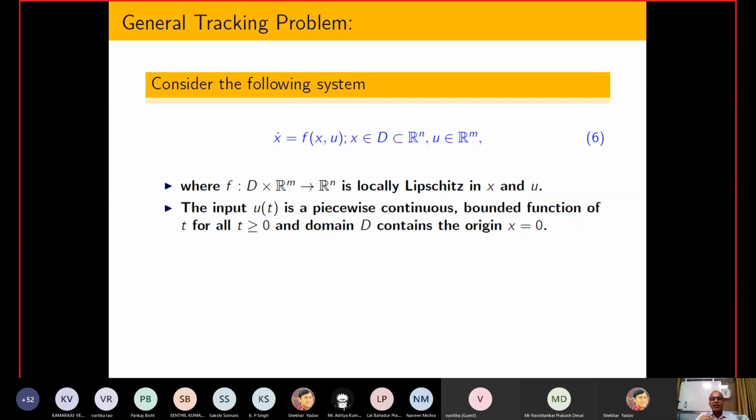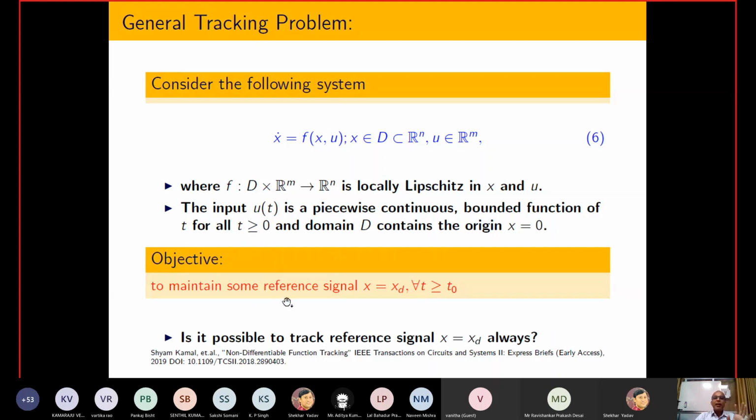It means the control signal only changes whenever a transition happens. Between two sampling instants, that signal is constant. Due to that reason, I am assuming that u(t) is a piecewise continuous bounded function for all t. It means this particular system has a unique solution for this class of functions. Otherwise, I am not able to simulate this system using a computer.